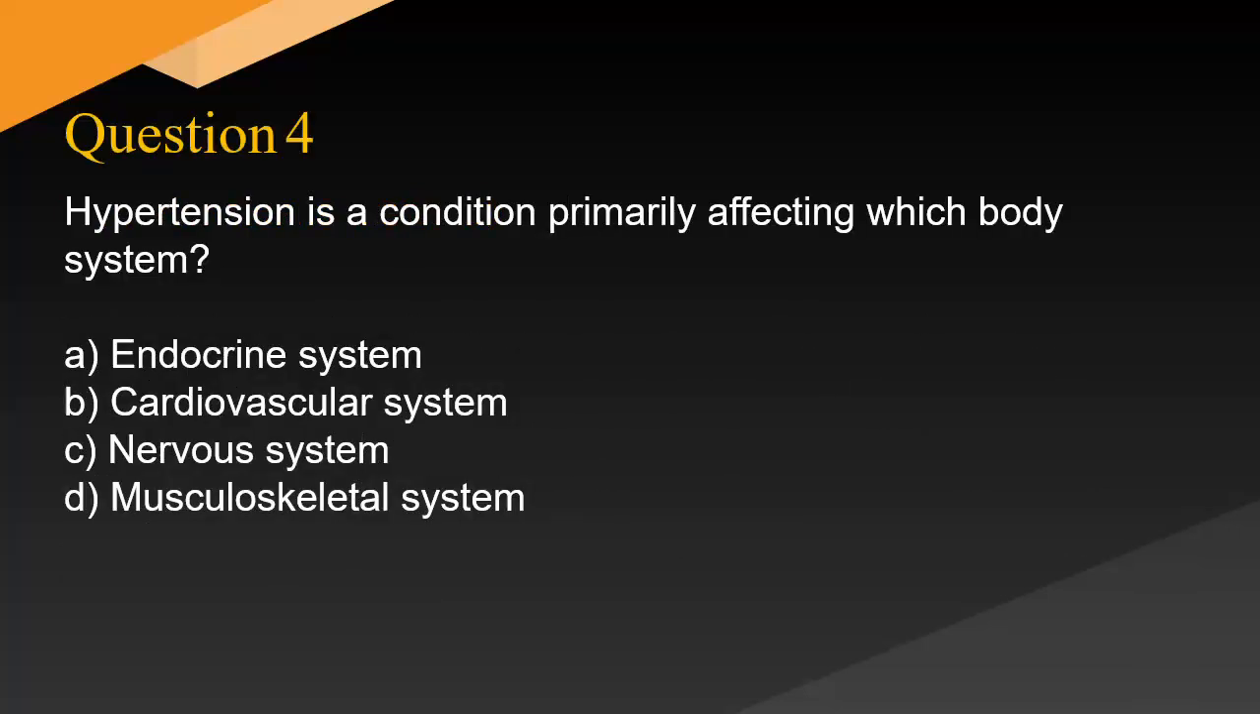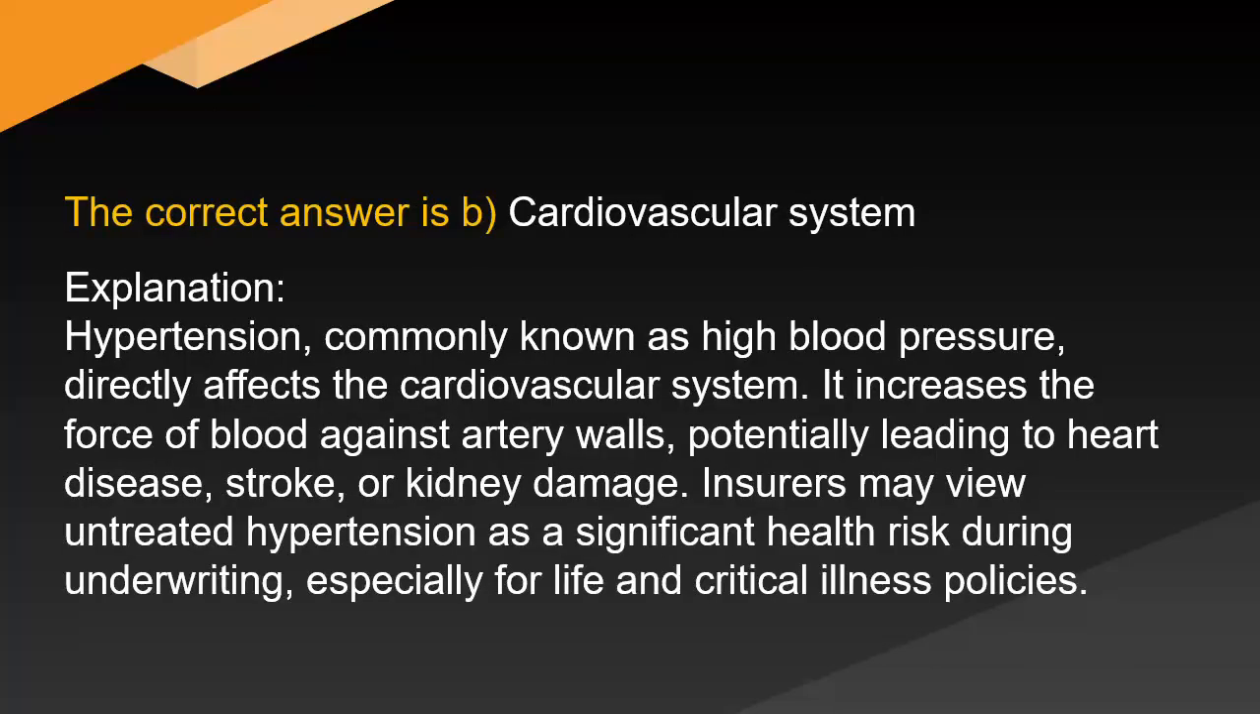Hypertension is a condition primarily affecting which body system? A. Endocrine system. B. Cardiovascular system. C. Nervous system. D. Musculoskeletal system. The correct answer is B.